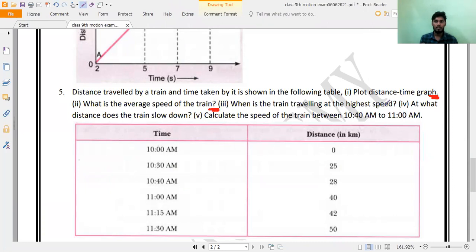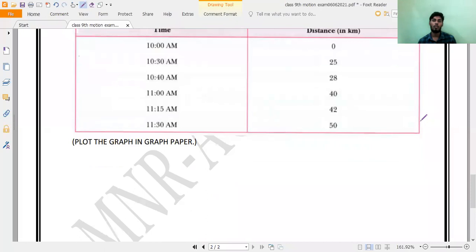Next, what is the highest speed? Next, where the distance traveled is very slow, and what is the speed of the train between 10:40 a.m. and 11 a.m.? For all this, first we should draw what? The graph.